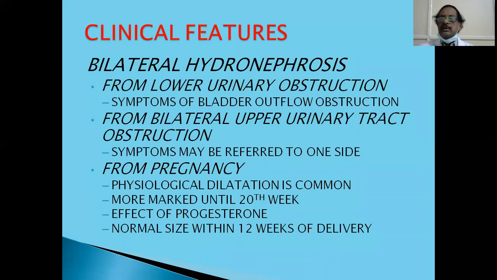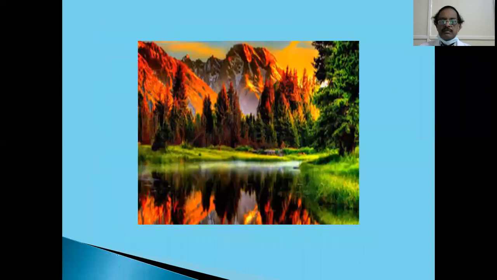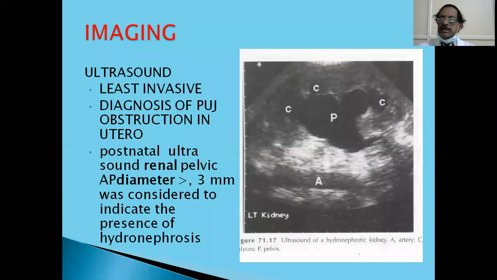Another important thing you find is that the pelvic system of the kidney is dilated in pregnancy. This is a physiological dilatation, which is common, more marked until the 20th week, and resolves due to the effect of progesterone, returning to normal size within 12 weeks of delivery. So hydronephrosis of pregnancy is a physiological phenomenon, but if it persists even after the 20th week, then pre-existing lesions or something like that might be thought of. Then coming to imaging investigations.